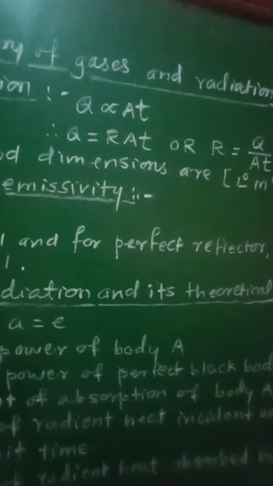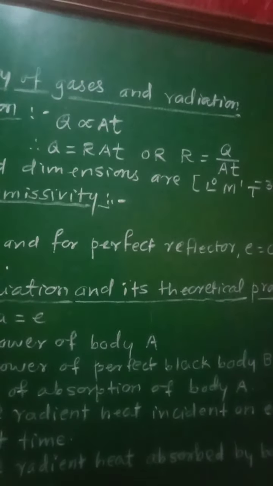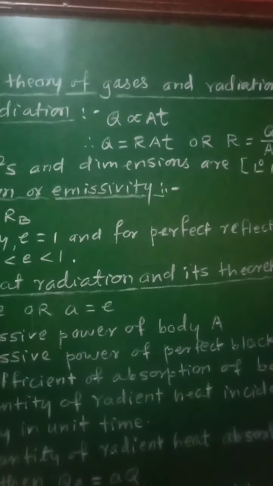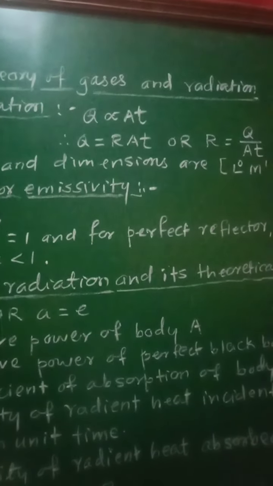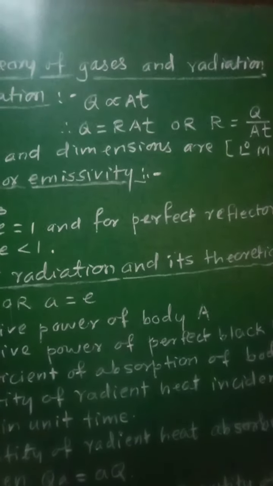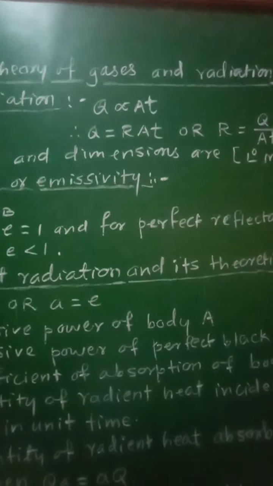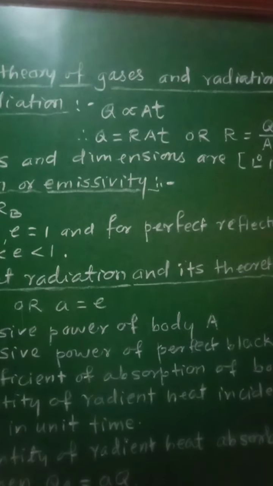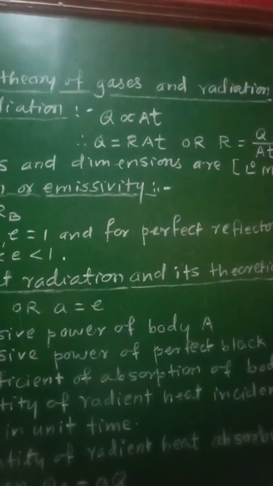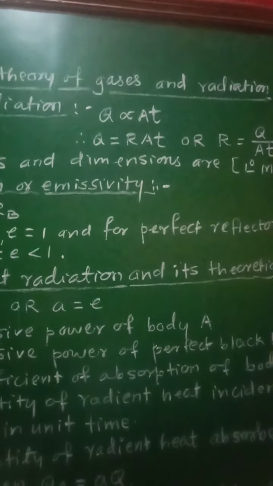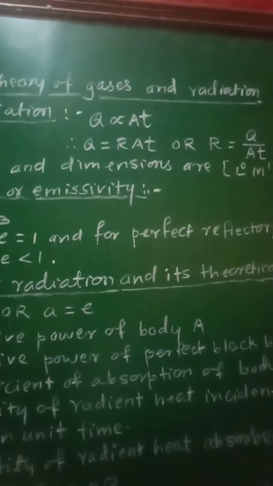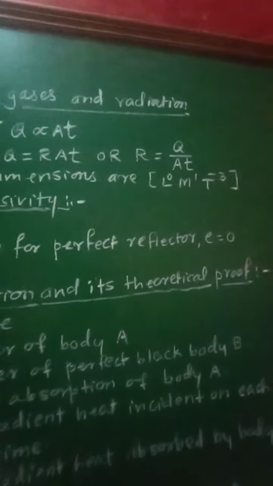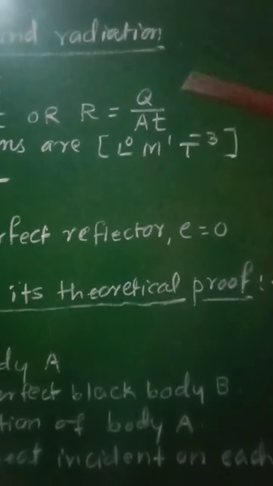Where this R is called the emissive power or radiant power of a body at a given temperature T. It is defined as the quantity of heat radiated per unit area per unit time. This will be defined from this.